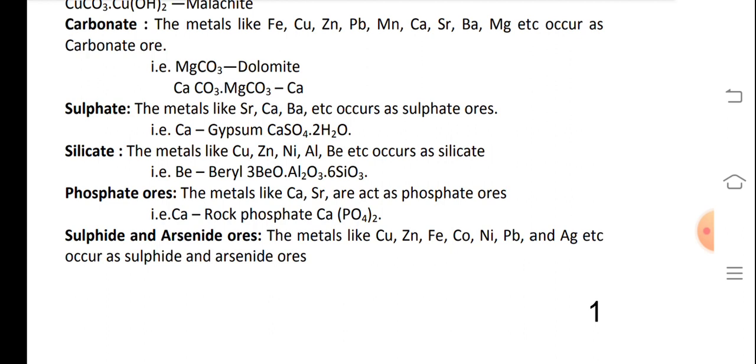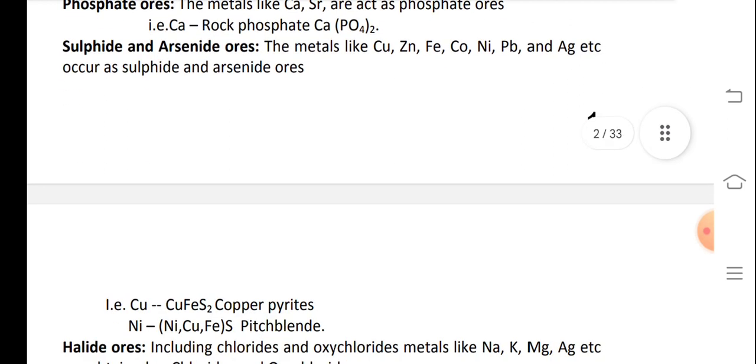Silicates. The metals like copper, zinc, nickel, aluminium, beryllium, etc. occur as silicates. Beryllium, beryl 3BeO.Al2O3.6SiO2. Phosphate ores. The metals like calcium, strontium, etc. occur as phosphate ores. Calcium, rock phosphate, Ca3(PO4)2. Sulfide and arsenide ores. The metals like copper, zinc, iron, cobalt, nickel, lead and silver, etc. occur as sulfides and arsenides ores.